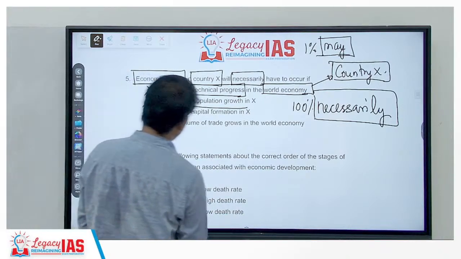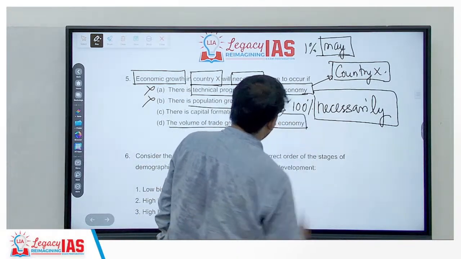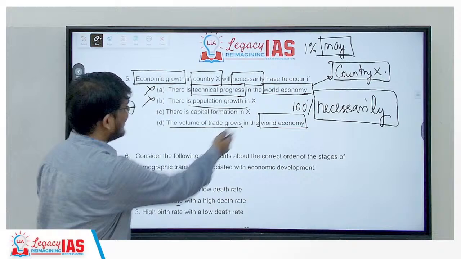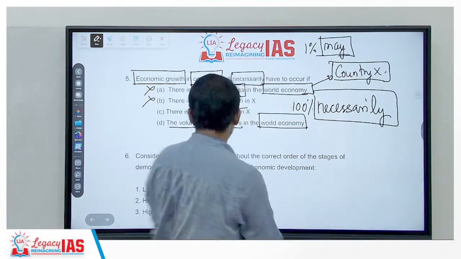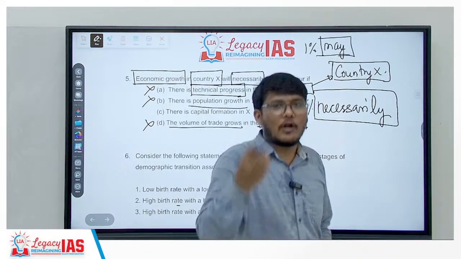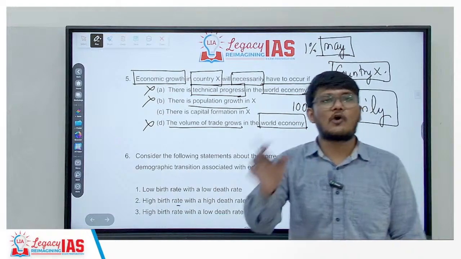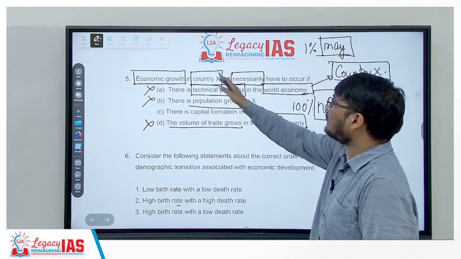Then option D says volume of trade grows in the world economy. Now again, forget about volume of trade. It is again saying world economy. So this option will be wrong again. Just because there is an increase in the volume of trades in the world economy doesn't necessarily mean this volume would also increase in this country X also.